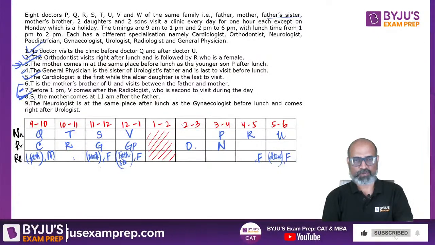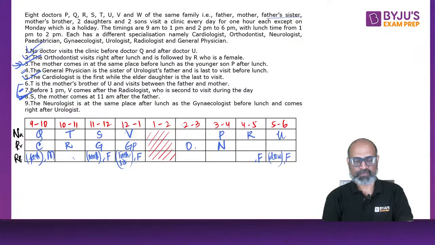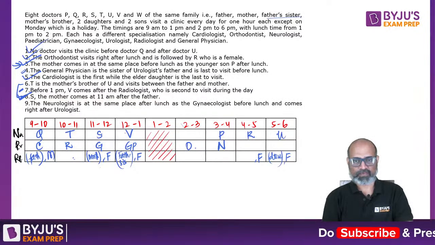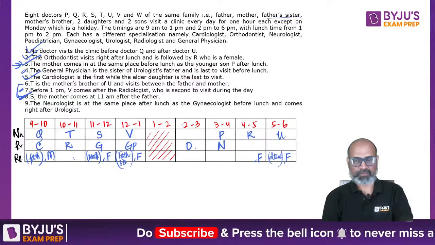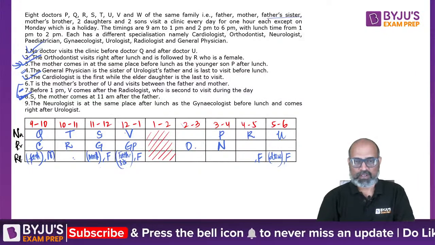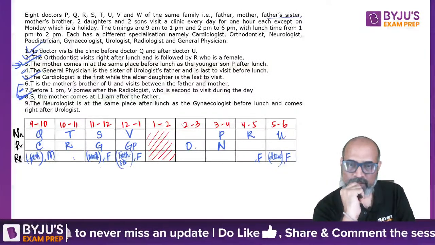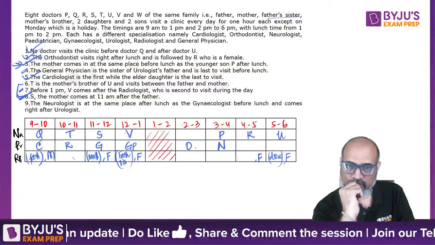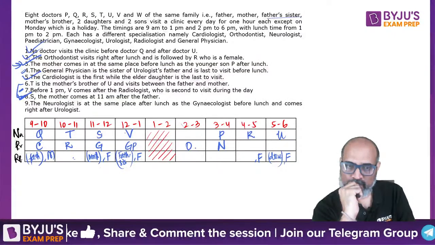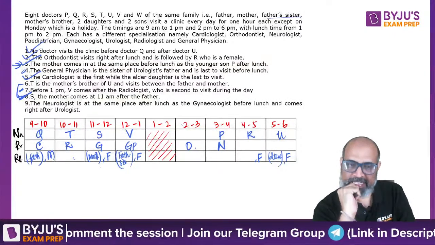So we don't have O there. So are we misreading something?